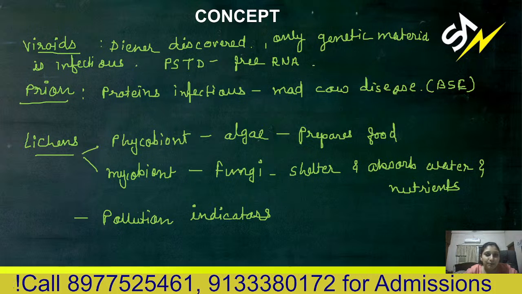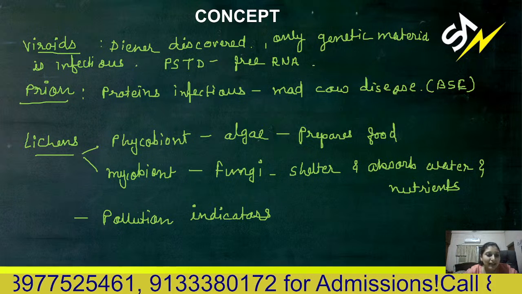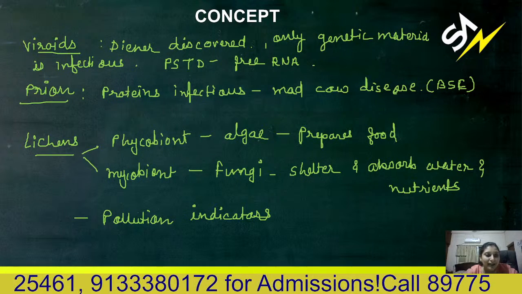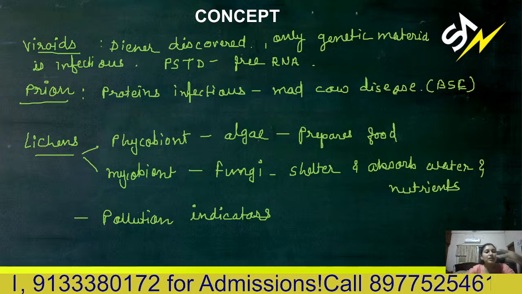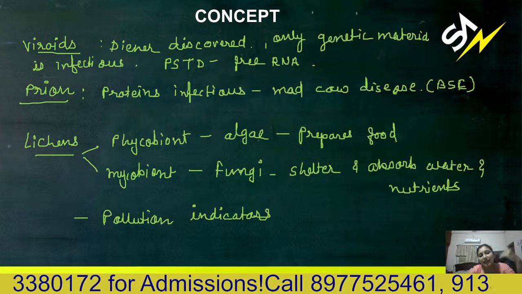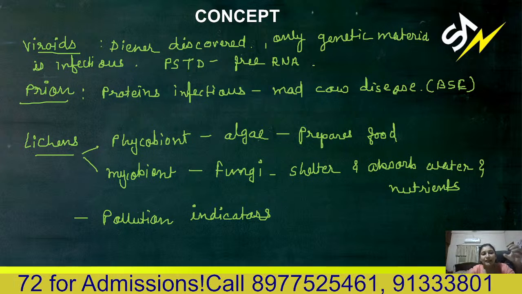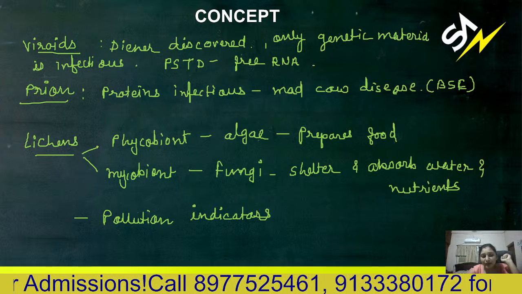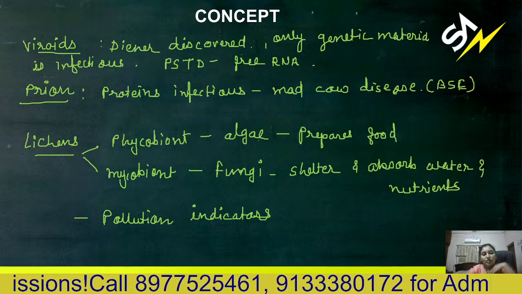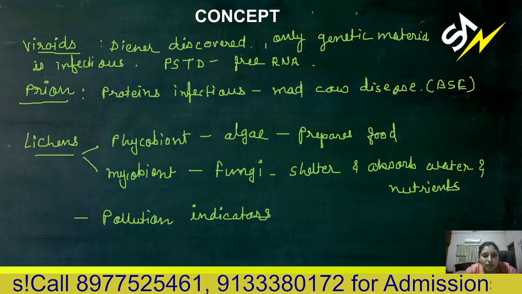Then the last point of the chapter, lichens. In lichens, there are two components. One is algae and the other is fungi. So algae is also known as phycobiont, and fungi is also known as mycobiont.